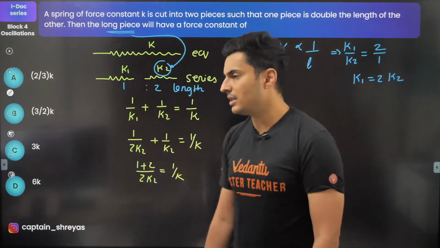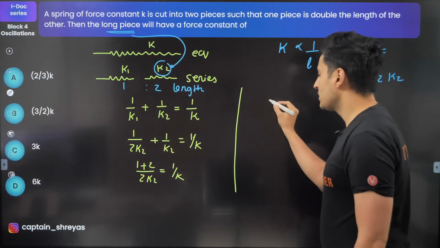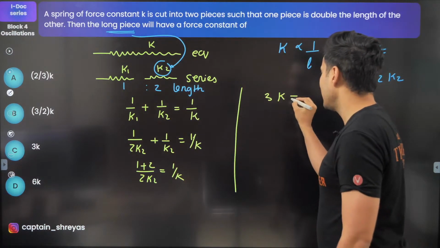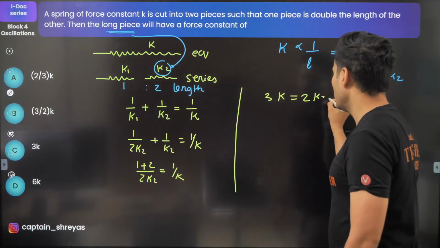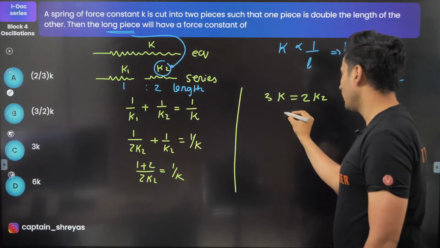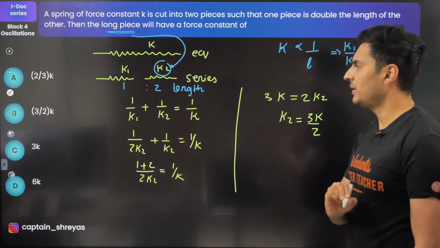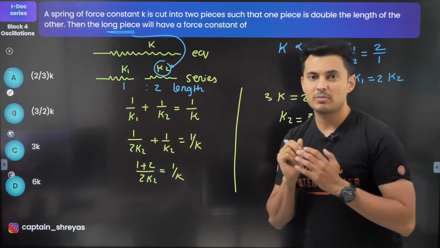Now rearranging these numbers, what are we going to get? It's going to be 3, since 1 plus 2 is 3. Take K on the upper side, equal to 2 times K2. This 2K2 also I have brought up. So K2 will be nothing but 3K divided by 2. This is how you're going to solve the problem.